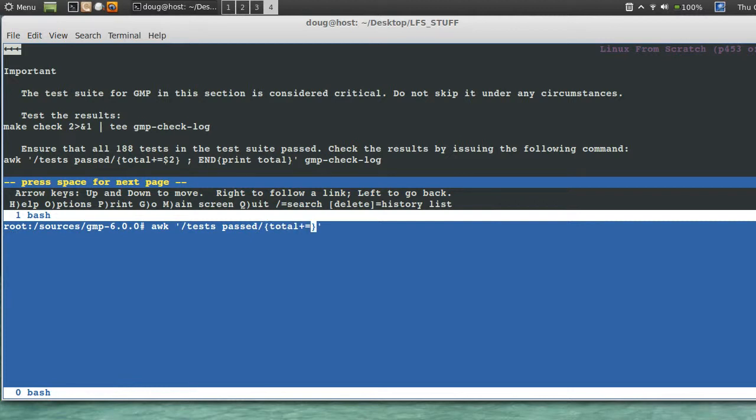plus or equal to 2. That's not what that means. Space semi end, encapsulate squigglies. Print total. And GMP check log.